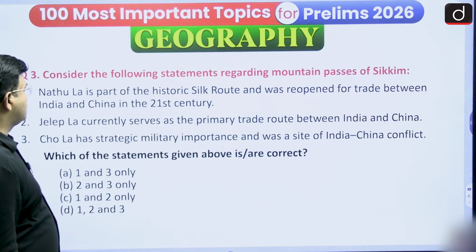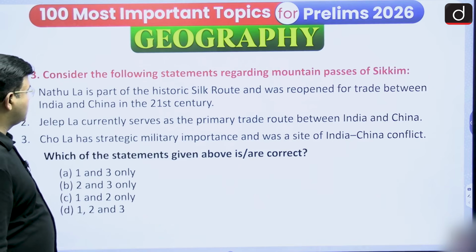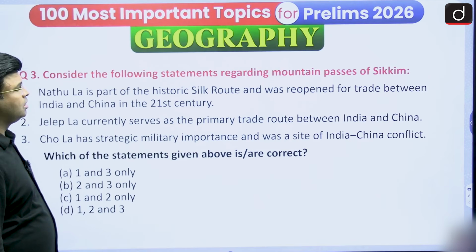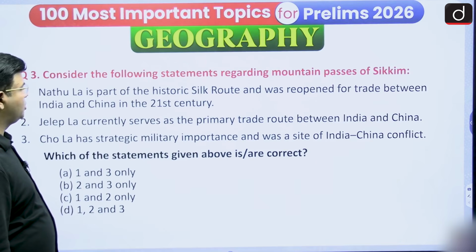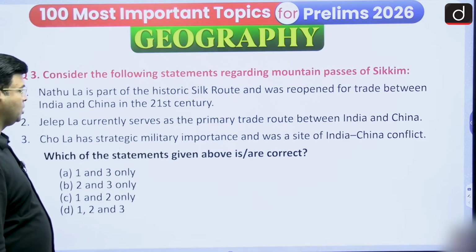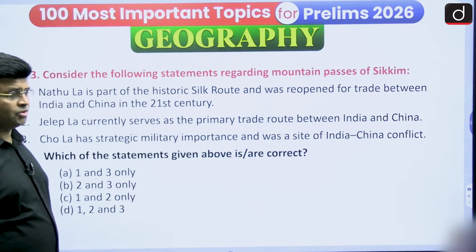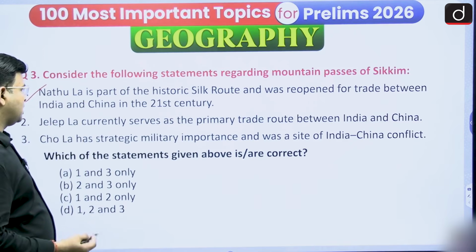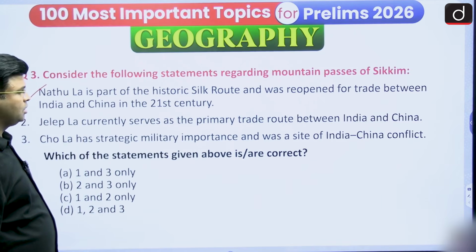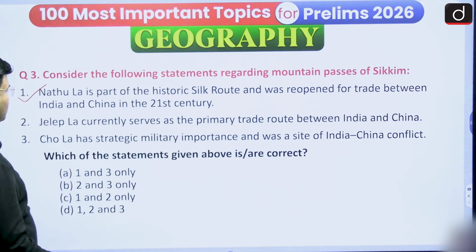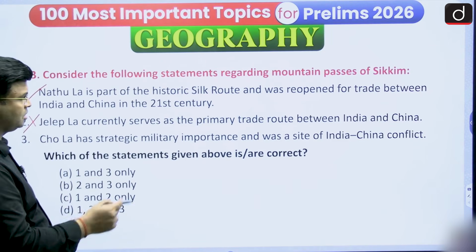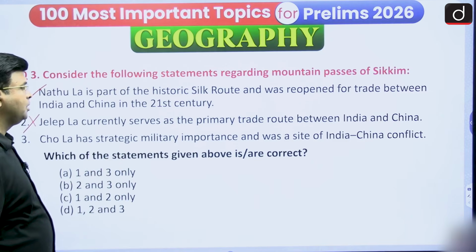Another one: consider the following statements regarding the mountain passes of Sikkim. Nathula is a part of the historic Silk Route and reopened for trade between India and China in the 21st century. Yes, it started in 2006, so this statement is correct. Jelepla currently serves as the primary trade route between India and China.